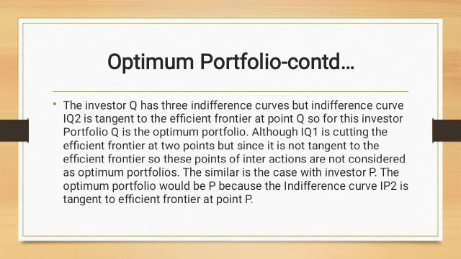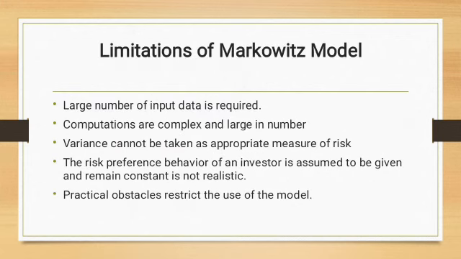So the optimum portfolio is selected by the investor as the portfolio lying on the efficient frontier which is tangent to the indifference curve. In this diagram, the optimum portfolio for investor P will be P, and the optimum portfolio for investor Q will be the Q portfolio lying on the efficient frontier.